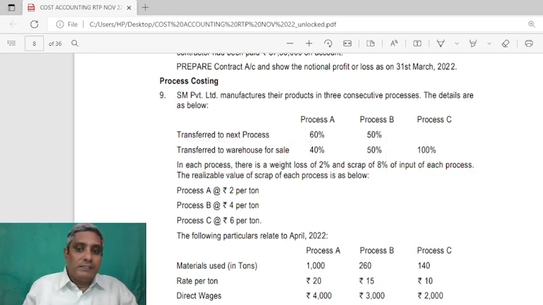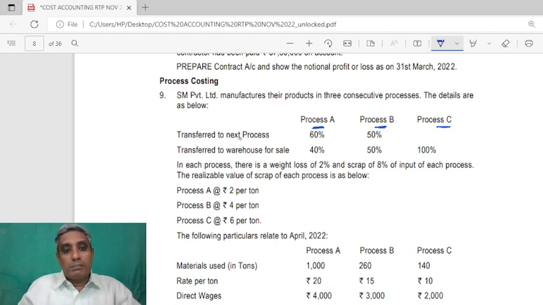SM Private Limited manufactures their products in 3 consecutive processes. So they have given the process details as process A, process B and process C. Out of these processes, the transfer of output to the next process is 60% to the next process and 40% to warehouse for direct sale.